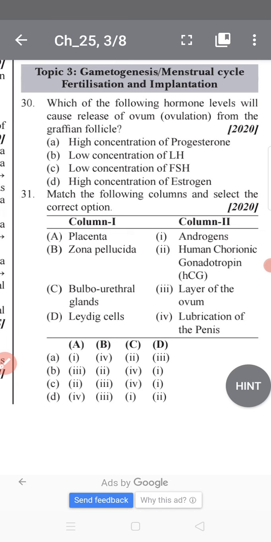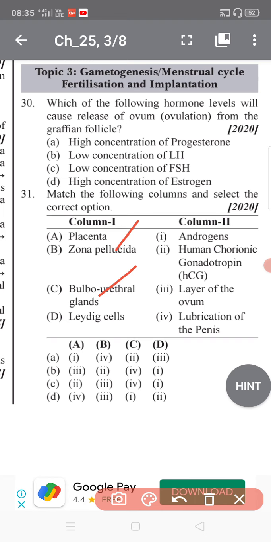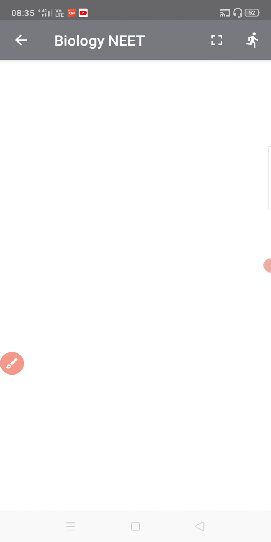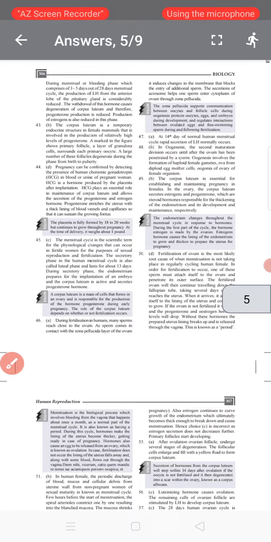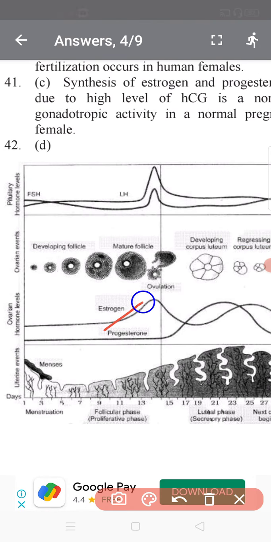Which of the following hormone levels will cause release of the ovum, that is ovulation, from the Graafian follicle? Tell me the hormone level that causes release of the ovum from the Graafian follicle. It is a high concentration of estrogen. Okay students, you can see here the explanation of this question. Basically, this is a high level of estrogen.